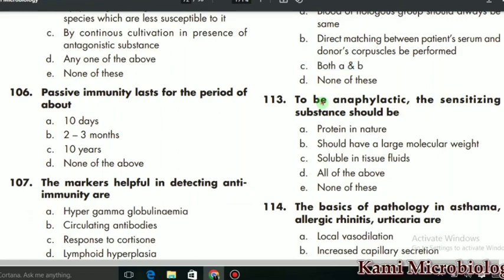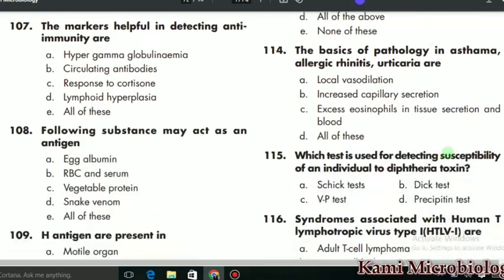Then MCQ 113 says that to be anaphylactic the sensitizing substance should be what, so the sensitizing substance should be of large molecular weight, so B is the correct option.